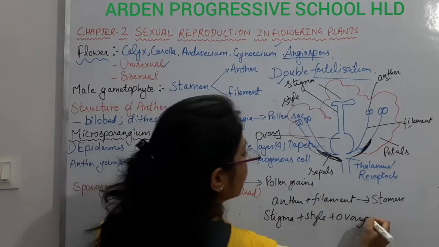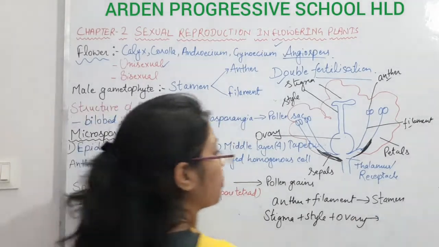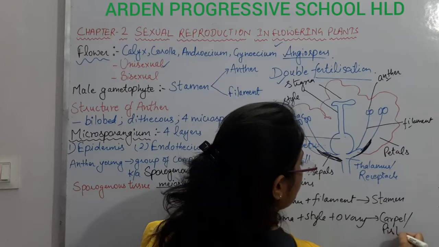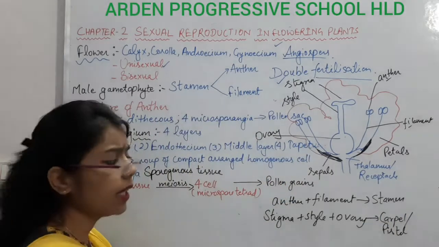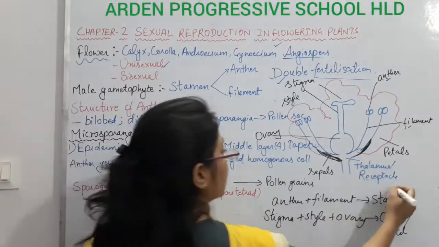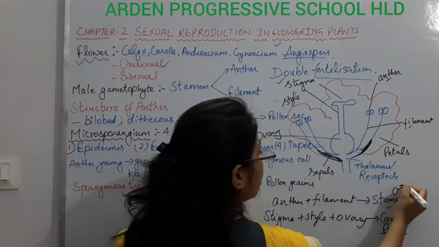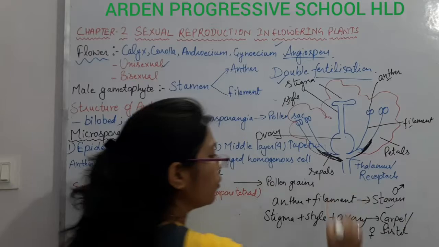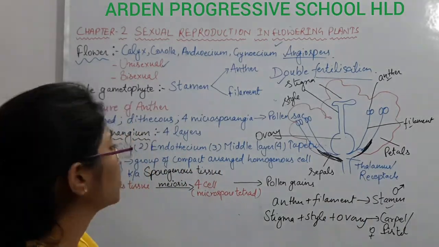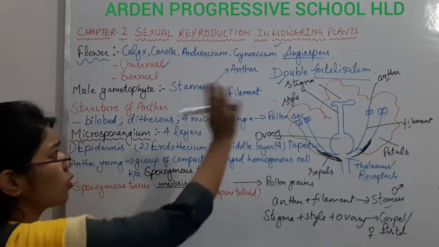All these 3 together form the carpel or the pistil. So stamen is the male reproductive unit, and carpel or pistil is the female reproductive unit. So we are going to study the different parts of this flower.